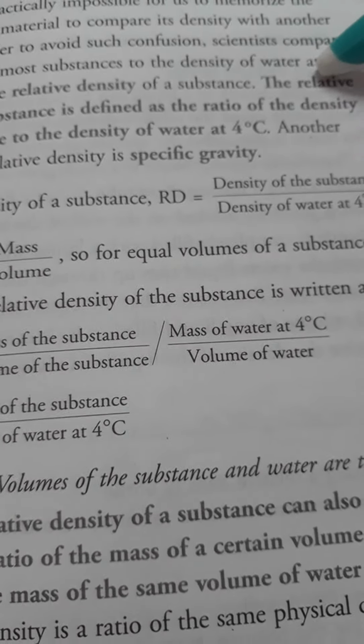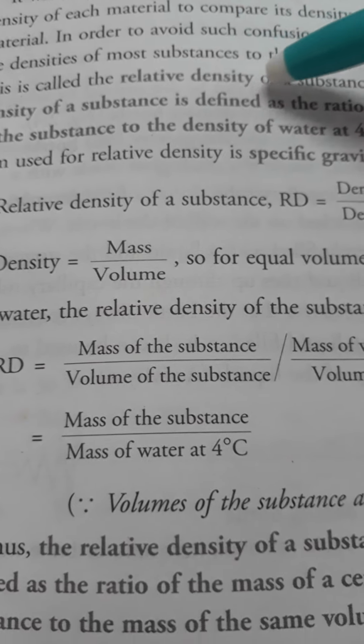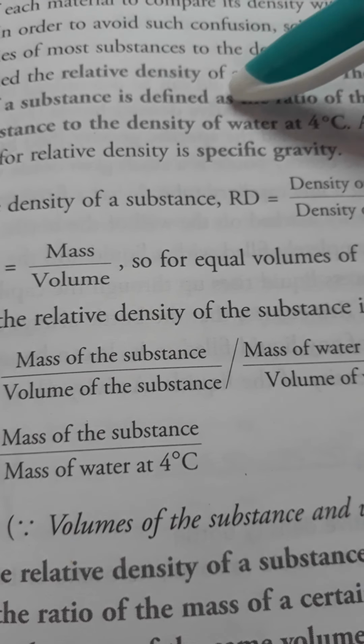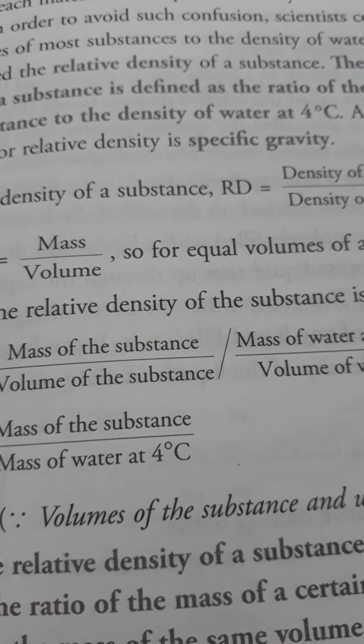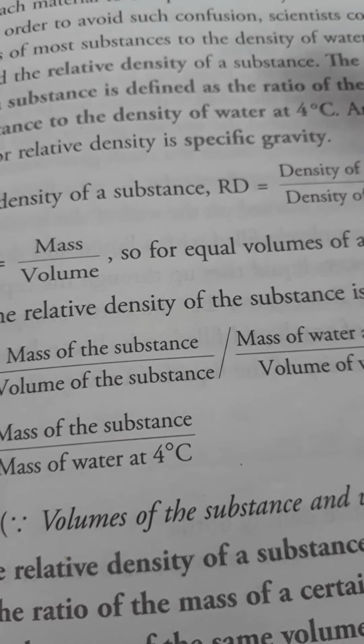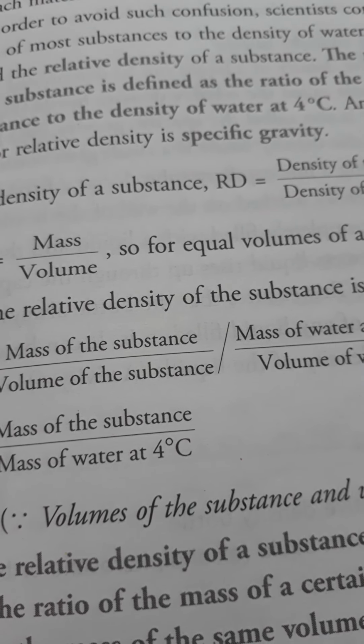The relative density of a substance is defined as the ratio of the density of the substance to the density of water at 4 degrees centigrade. Why take the density of water at 4 degrees centigrade? Because at 4 degrees centigrade the density of water is standard, only 1 gram per centimeter cube.